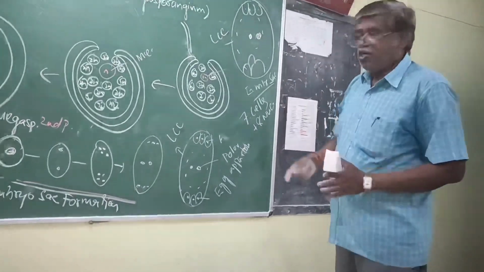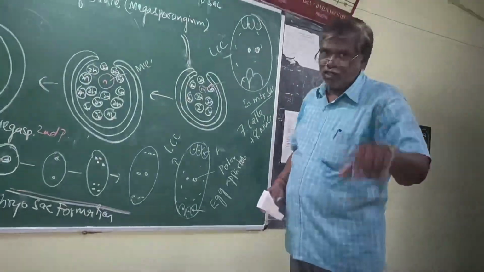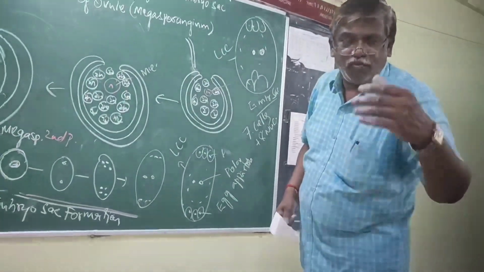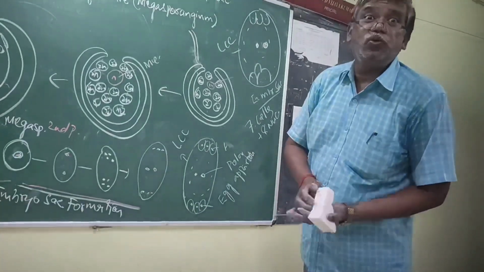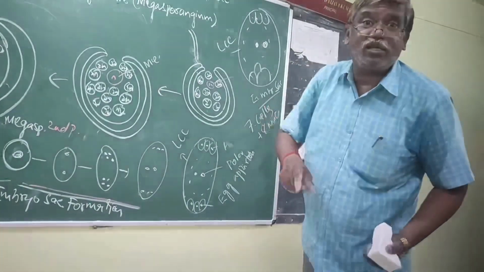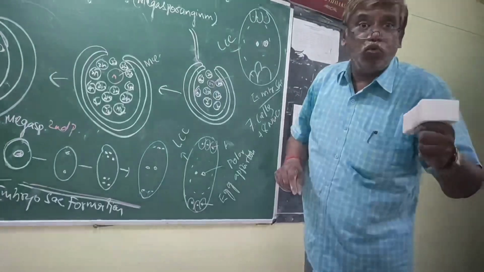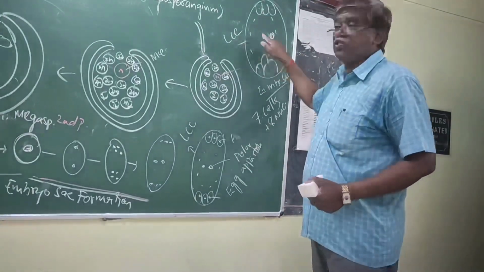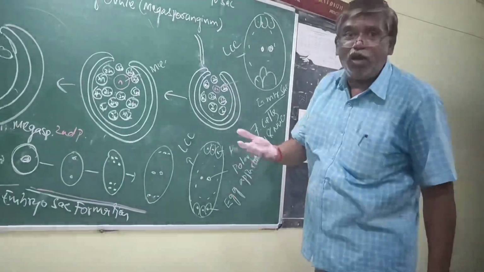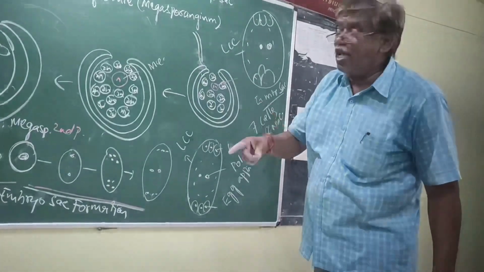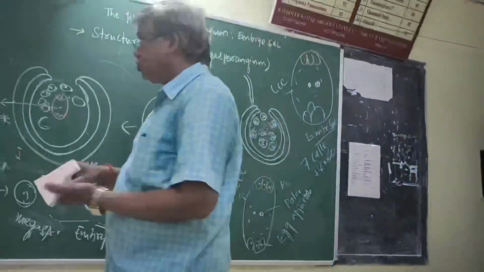8 nuclei. Generally, how many cells? 7 cells. If the 7 cells are there, 7 nuclei will be there automatically, generally. But it is 8 nuclei. That means 1 nucleus is extra. That extra nucleus is present in the large cell. Now, what is this total structure? Embryo sac. What is the level of embryo sac? 7 cell.